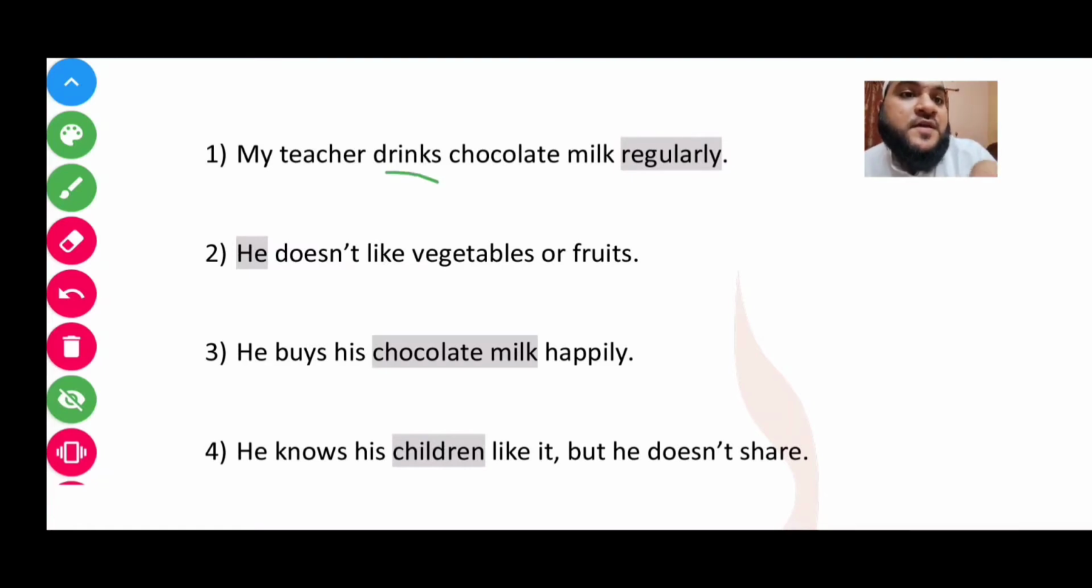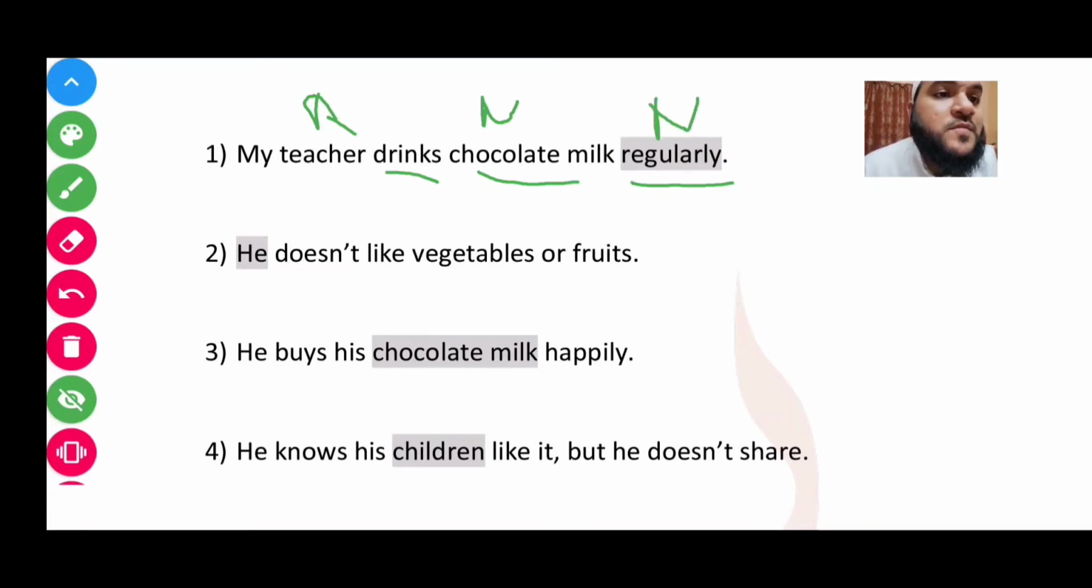Drinks is the fi'l. The teacher will be in rafa status. Oh my god, that's horrible. Chocolate milk. What did he drink? Chocolate milk. Nasb status. Regularly, this is the one thing that they asked us to do. This will be nasb, an adverb. So this is an ism, it will be in nasb status.